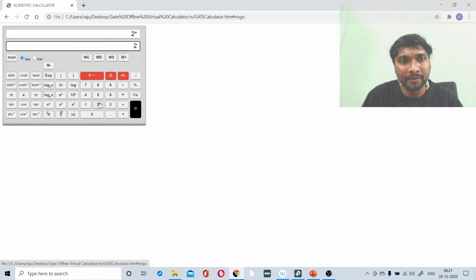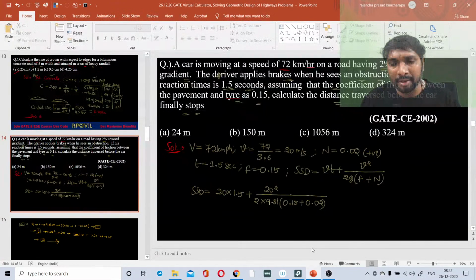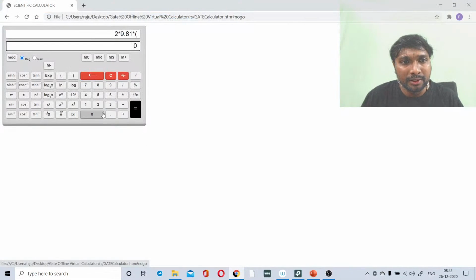2 into 9.81 into, open a bracket. In this bracket, what we need to write? 2 into 9.81 into 0.15 plus 0.02. Now close the bracket, right?